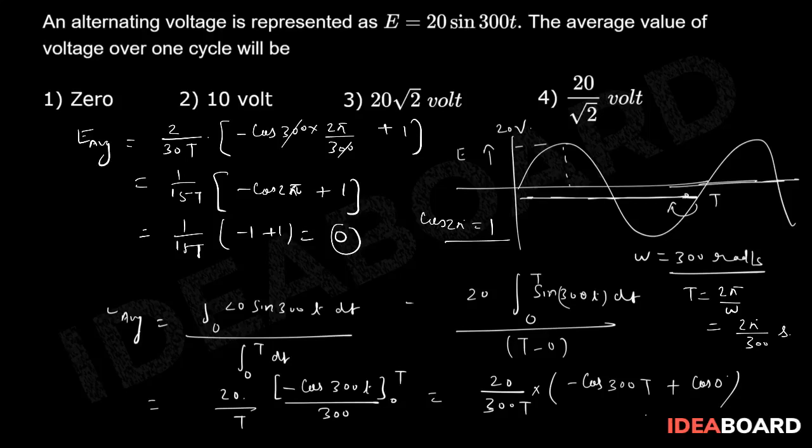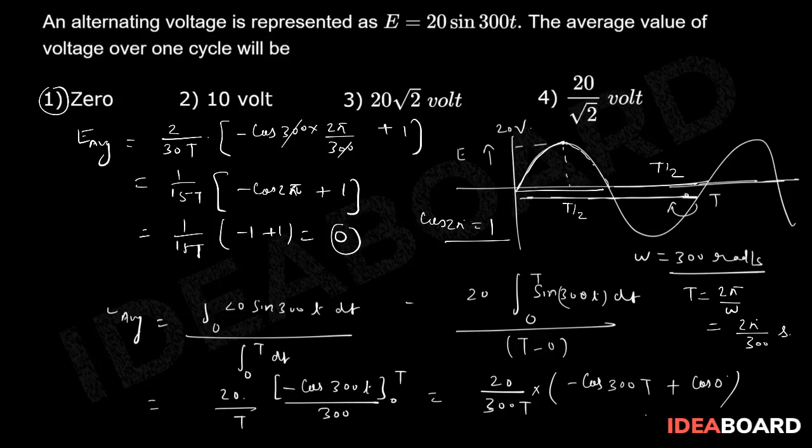Over a period of one cycle this answer has to be 0. Now students, I am telling you one important thing: this answer you can also see from the graph. You can see in half, this time will be T by 2 and this time will be T by 2. It first goes to the peak value E0 or 20, then comes back to 0 once again.